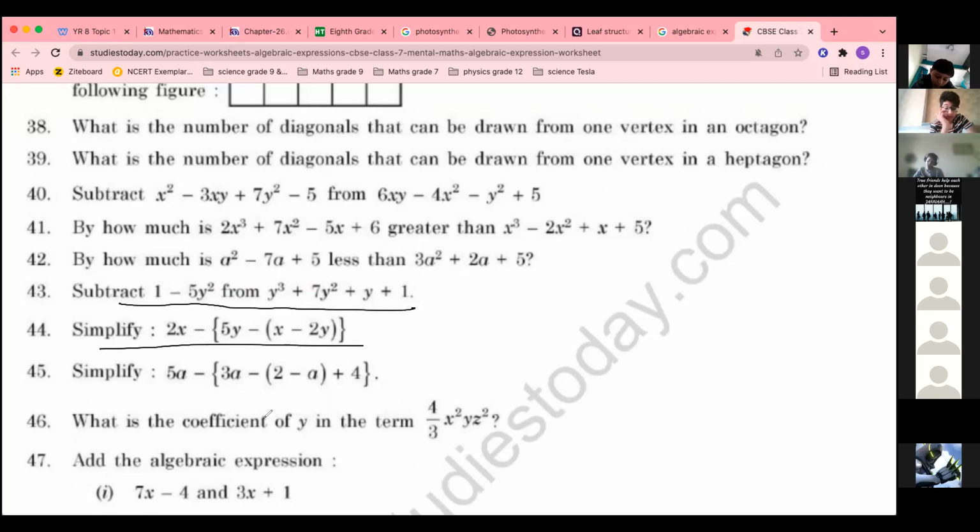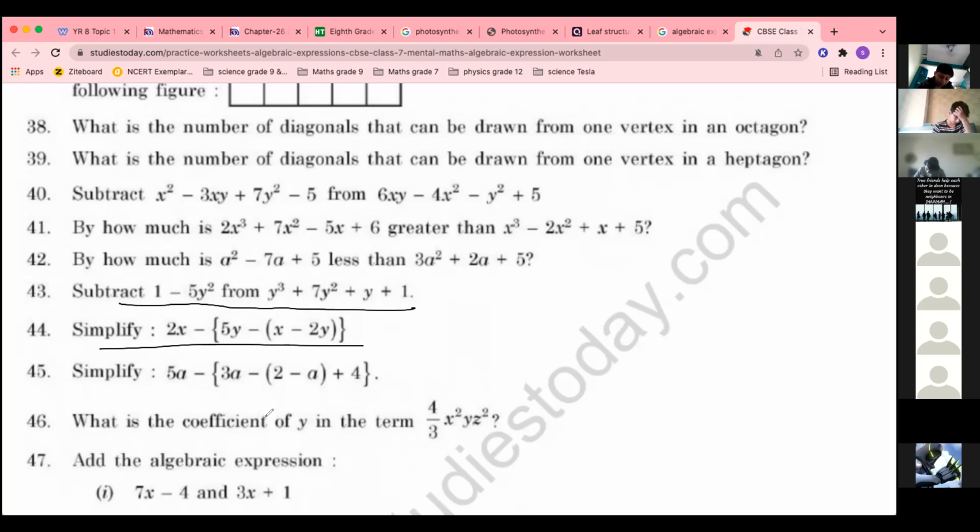Ma'am, can y cube be y cube plus y square? Can it happen, ma'am? No, only y cube will be written as it is, if you don't have like terms. You can only simplify in addition and subtraction. Like terms can be added and subtracted. So y cube will be as it is because you don't have another like term in the other expression.